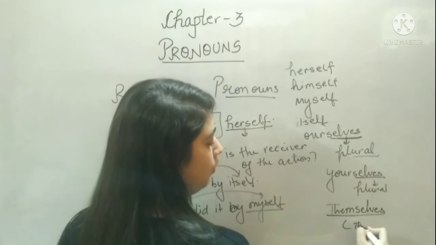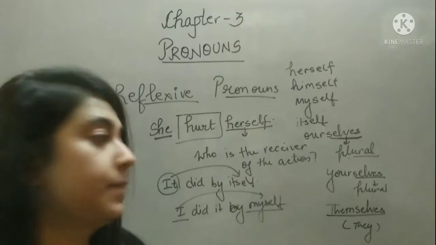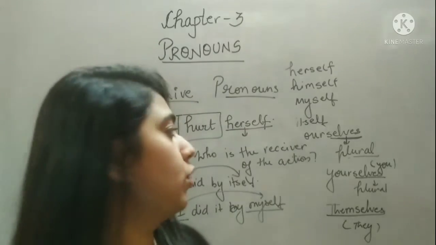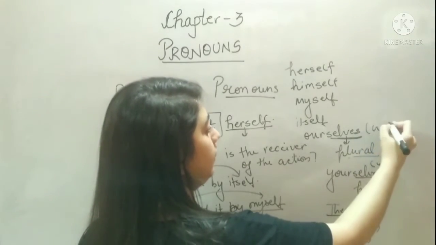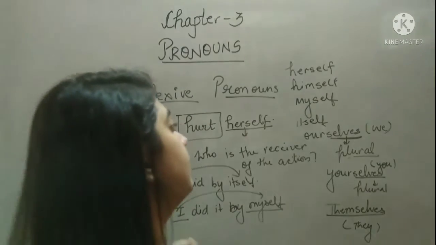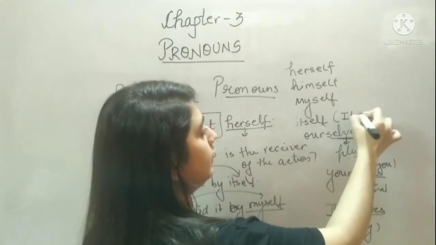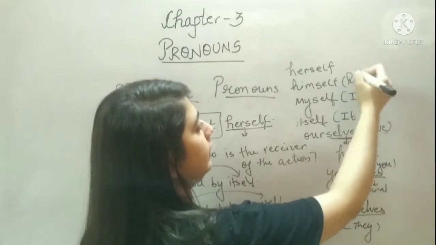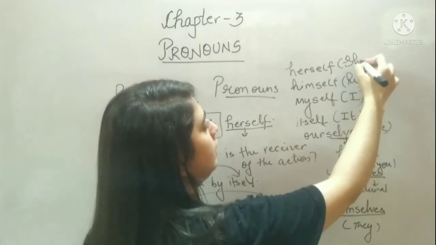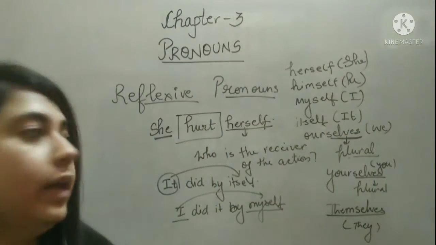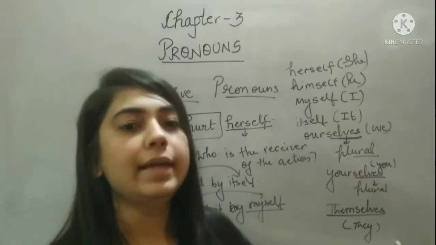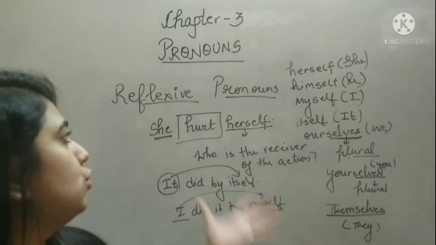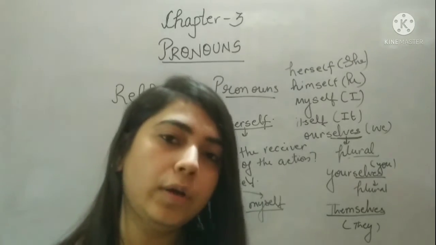For they, you can use themselves. For you, you can use yourselves. For we, we can use ourselves. For it, itself. For I, myself. He, himself. She, herself. Okay? These all are the hints that you can look in the sentence and you can choose your reflexive pronoun accordingly.